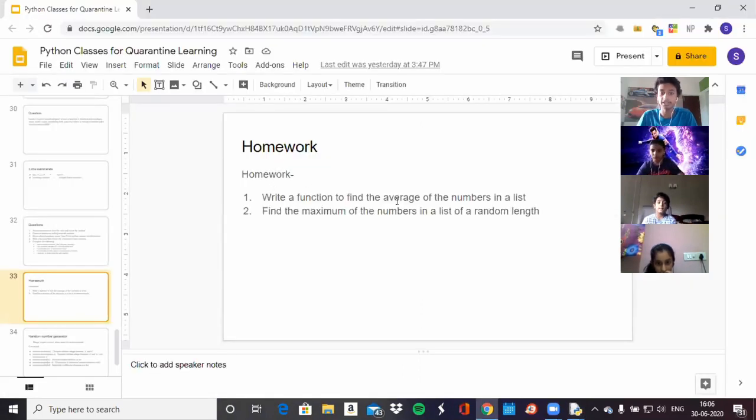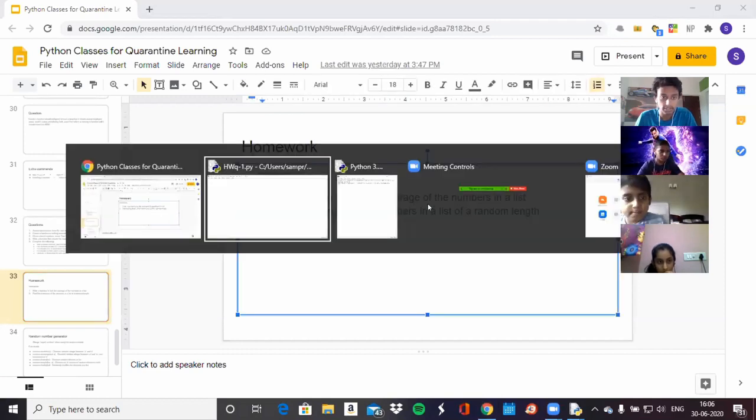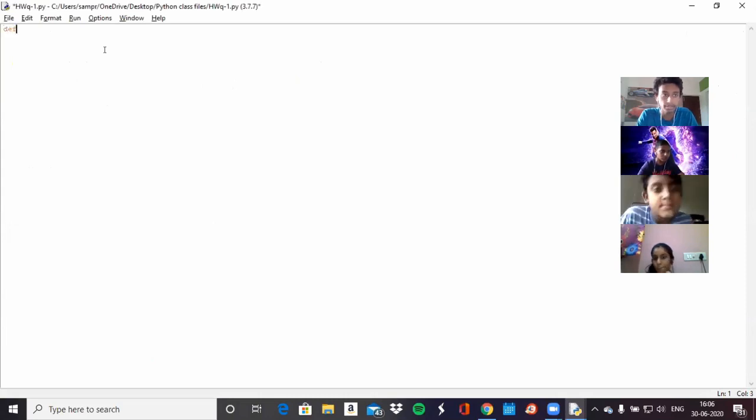Write a function to find the average of the numbers in a list. Let's start by making a function. Define, we can make a function called average underscore finder. What this function is going to take in is a list of numbers, so asterisk numbers. Any random amount of numbers will be inputted, and they'll all be saved in a list called numbers.